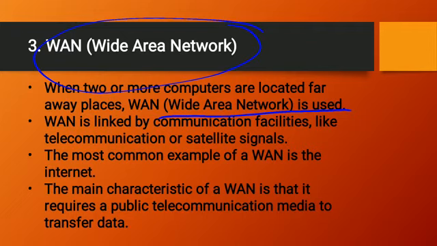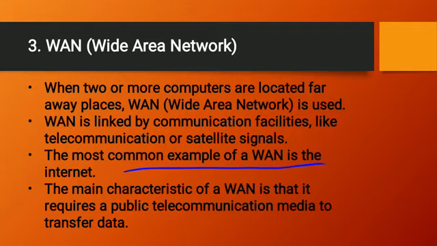WAN is linked by communication facilities. What are the communication facilities? Like, we are using satellite signals, we are using telecommunication. So these are the communication facilities. So WAN, or wide area network, is linked with the computers by communication facilities like telecommunication or satellite signals. The most common example of WAN is the internet.